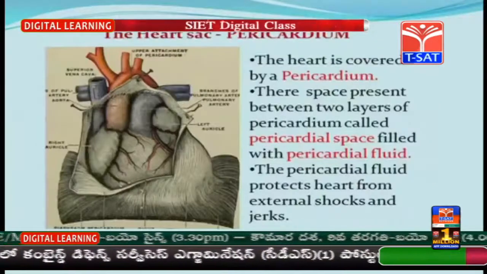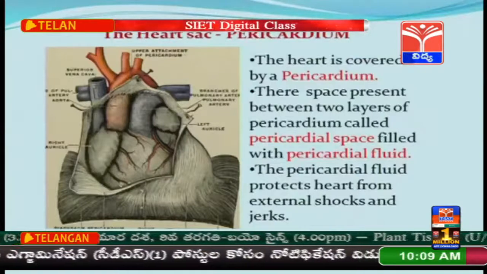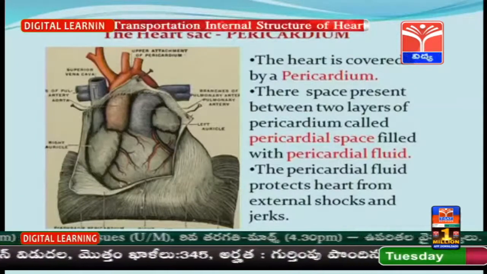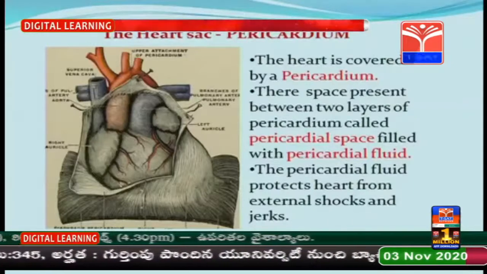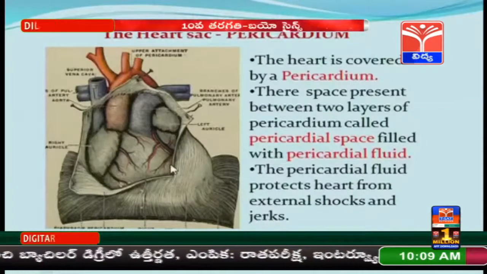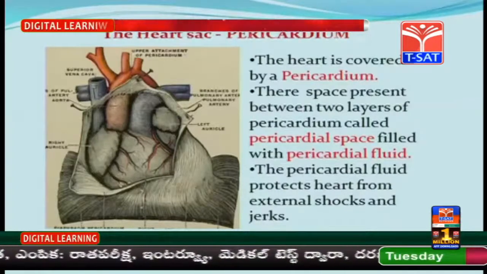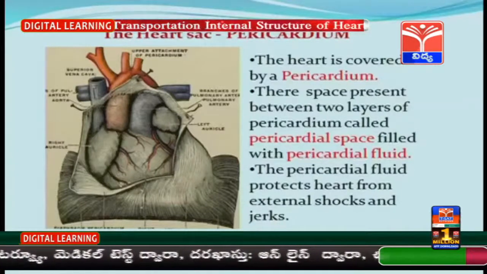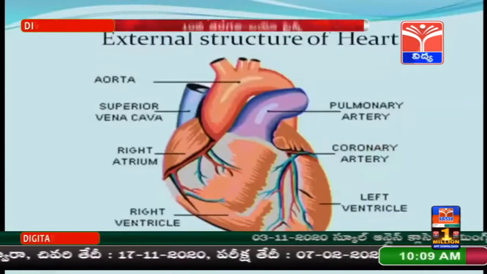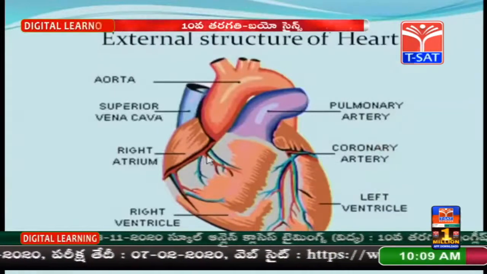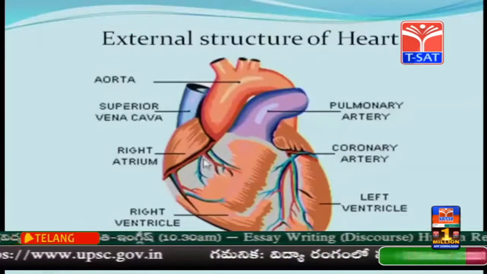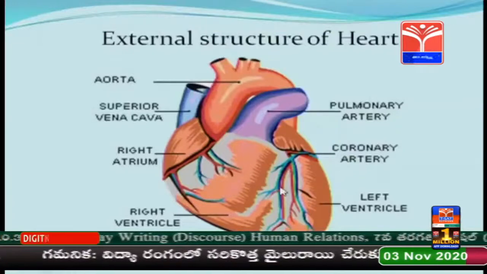There is a double membranous structure covering the heart called the pericardium or heart sac. Between the two membranes of the pericardium, there is a narrow space called the pericardial space, which is filled with pericardial fluid. The pericardial fluid helps in protection of the heart from external shocks and jerks. Here you can see the external surface of the heart. There are prominent blood vessels called coronary arteries and coronary veins that supply the muscles of the heart.